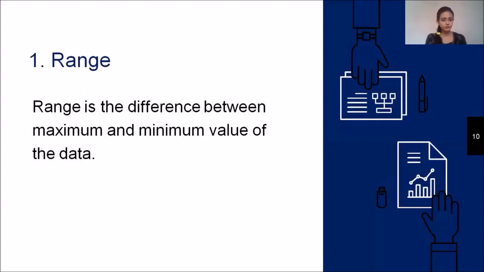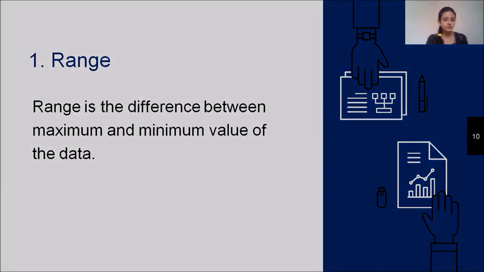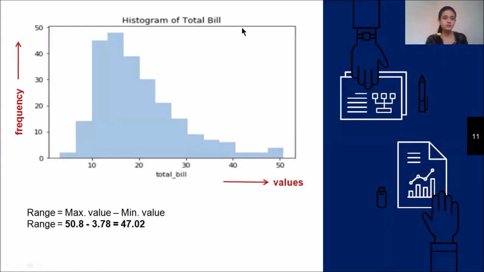So starting with the first one, that is range. What is range? Range is the difference between the maximum and the minimum value of the data. So let's understand with an example. Suppose this is my graph, and it is very necessary that your data is in sorted order.